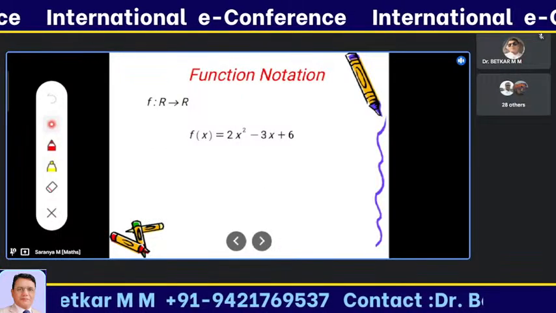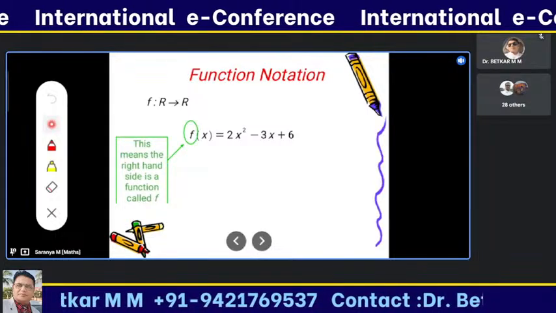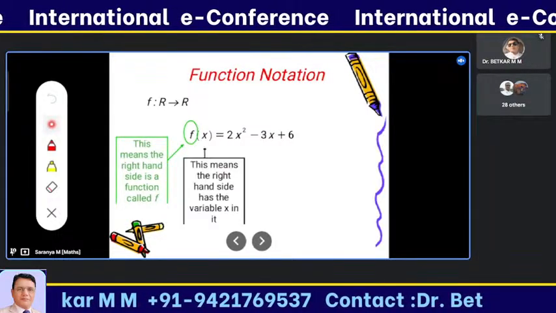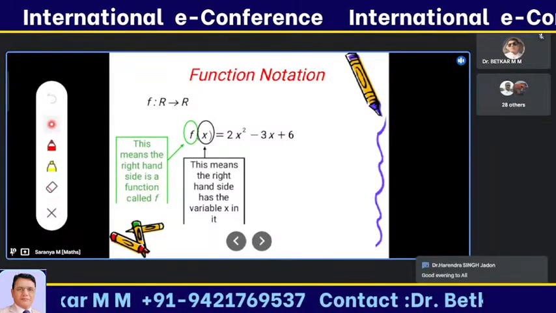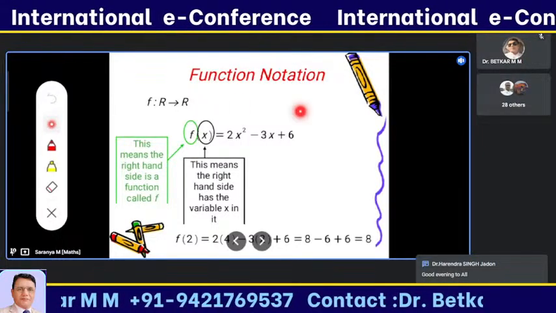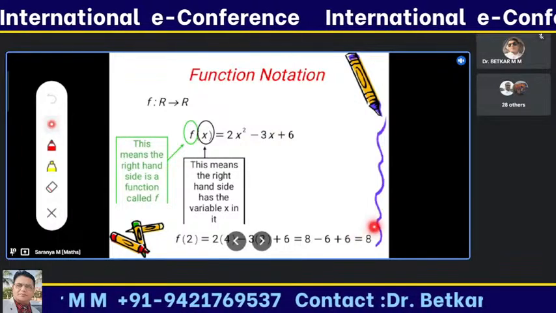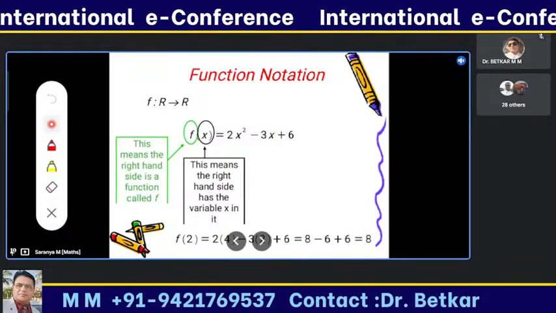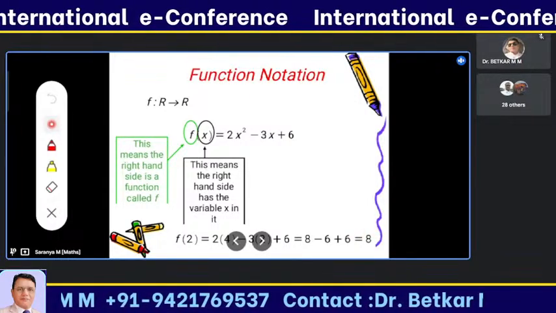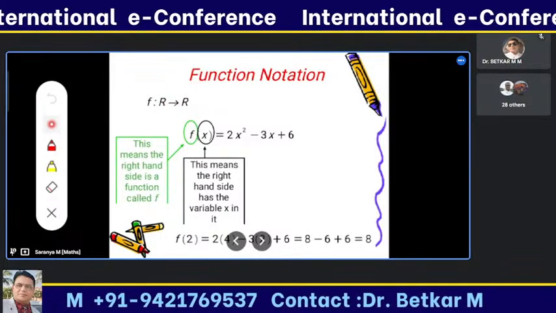Okay, so function notation. This f is the notation of the function, and the x is the element which belongs to the domain set. And the right hand side, the solution, is the output element which belongs to the codomain set. This is the notation of the function. The domain is R and the codomain is also R.